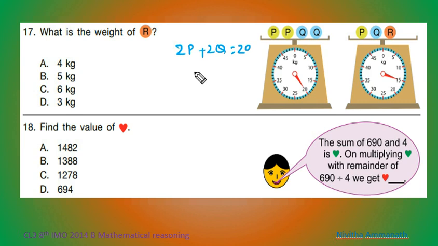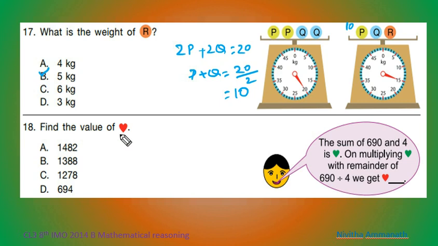That is P plus Q equal to 20 by 2, that is 10. So P plus Q equal to 10. P plus Q plus R equal to 15. So R equal to 5. So 5 kilogram.